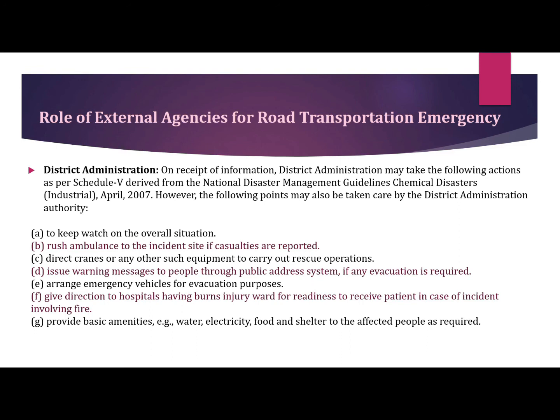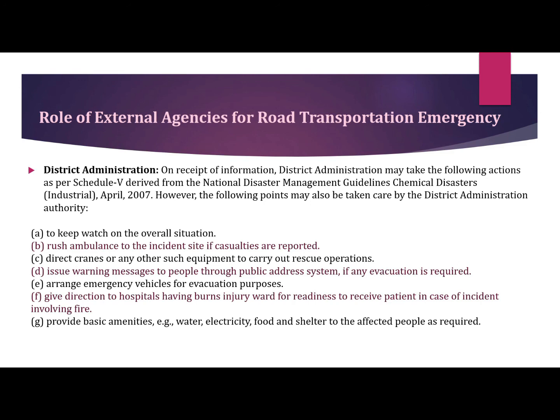Role of district administration. On receipt of information of an incident, the district administration may take one or more of the following actions listed below. They would keep watch on the overall situation. They will rush the ambulance to the incident site if casualties are reported. They shall direct cranes or any other such emergency equipment to carry out rescue operations. They shall issue warning messages to people through public address system if any evacuation is required. They will arrange emergency vehicles for the evacuation process.